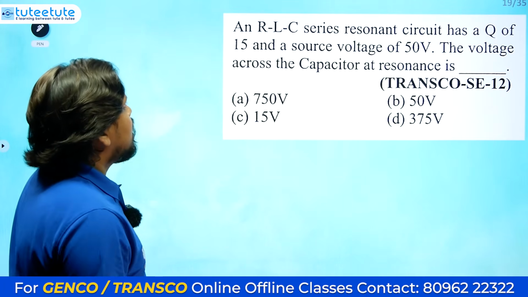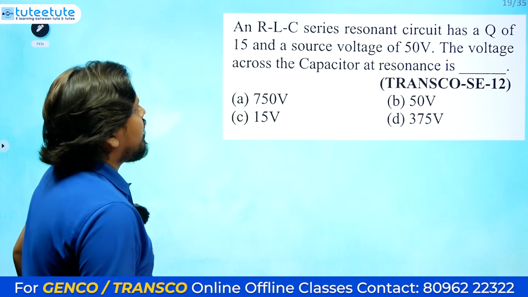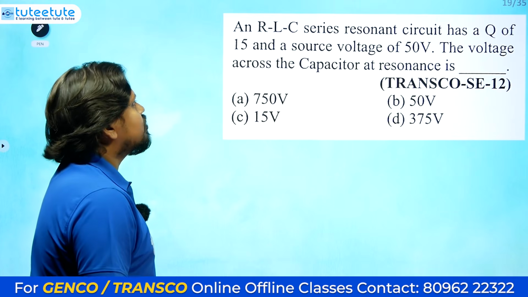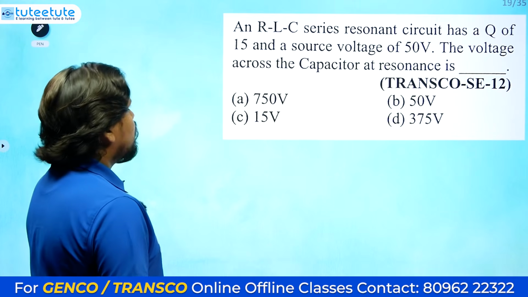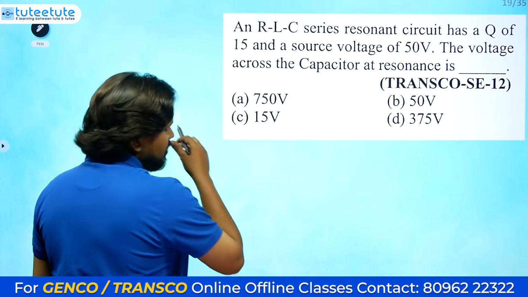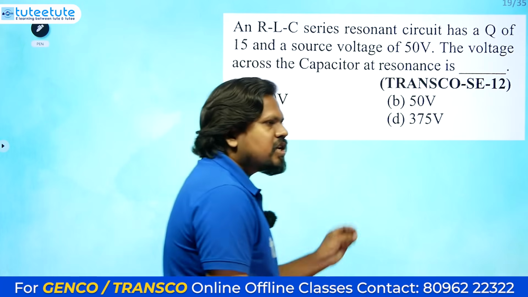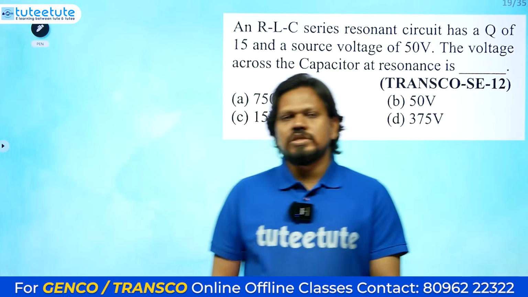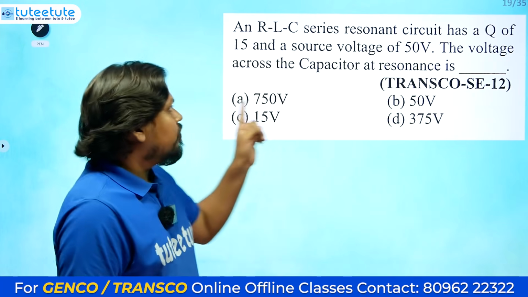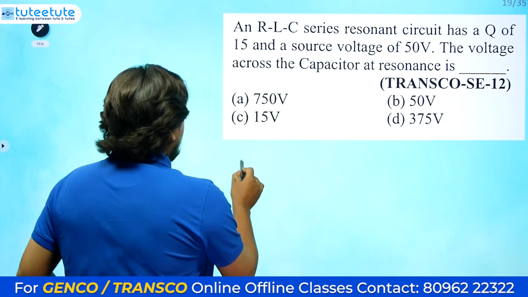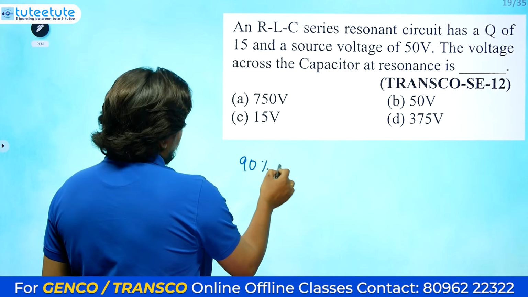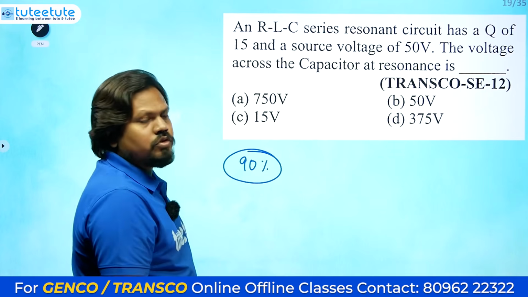Next: an RLC series resonant circuit has a Q of 15 and a source voltage of 50 volts. What is the voltage across the capacitor at resonance? These are all very important models. It may be given in the sub-engineer exam, and this model of question is very important. Within seconds you can do it, but 90% of the students will not do this question.